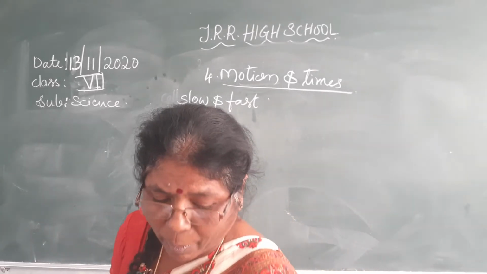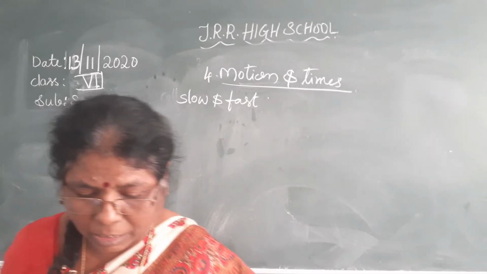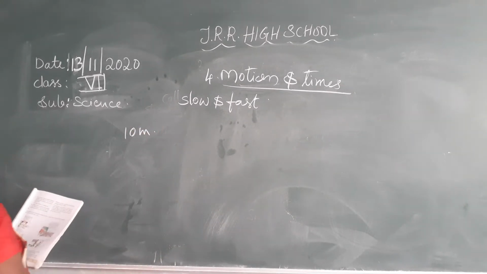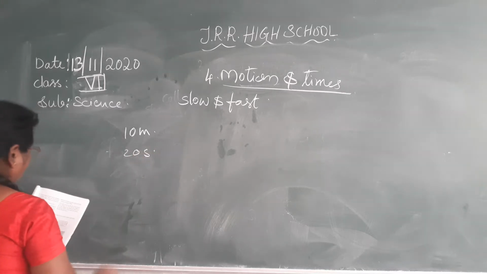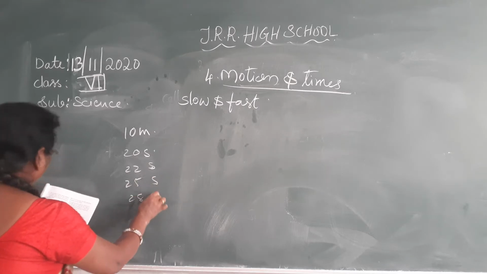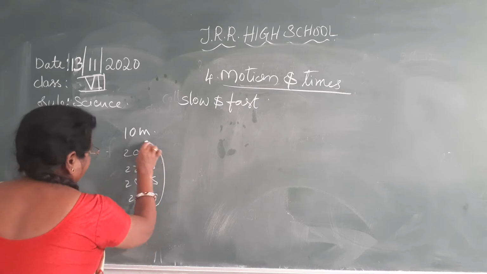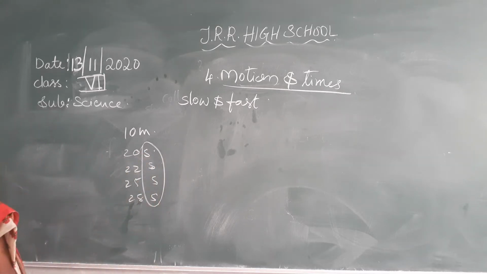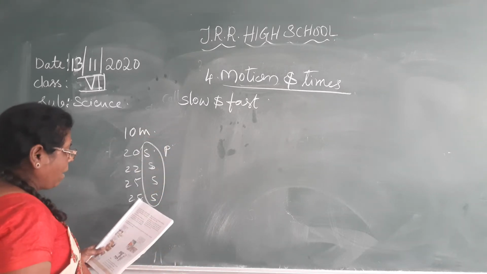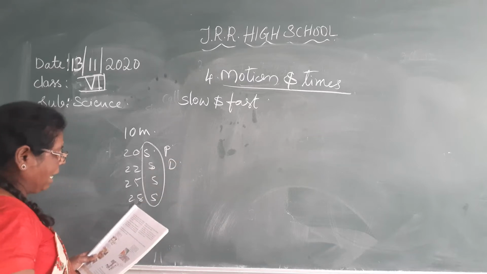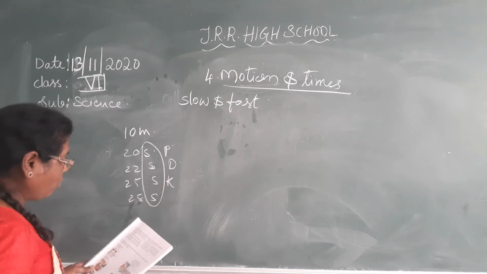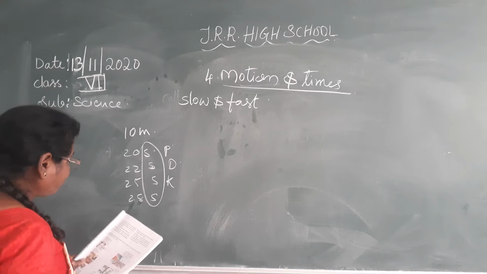Now here we'll compare Priya, Karthik, Divya and Kiran, who participated in a 100-meter race. One completed in 20 seconds, another in 22 seconds, 25 seconds and 28 seconds. Isn't it? How much time have they taken? So who ran fast? Priya completed in 20 seconds, Divya completed in 22 seconds and Kiran completed in 25 seconds. And one more student completed here, Karthik.